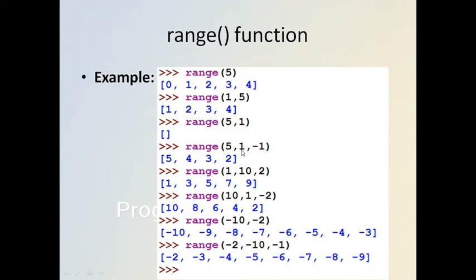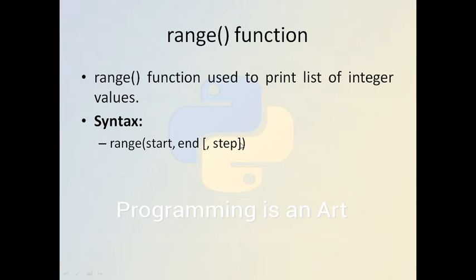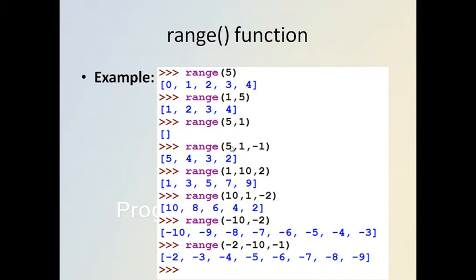So if we take a step as -1, then it will definitely go negative. So 5 minus 1 is 4, 4 minus 1 is 3, and 3 minus 1 is 2, till 1. Range 1 to 10, and we can move forward by an increment of 2. So the first element is 1, then 1, 3, 5, 7, 9. The same examples will be printed.